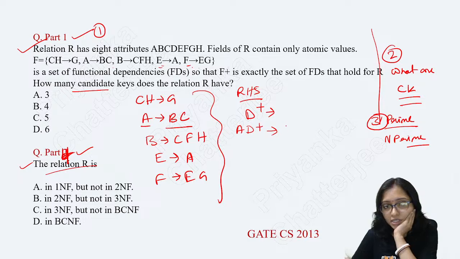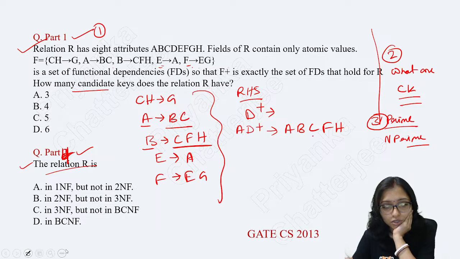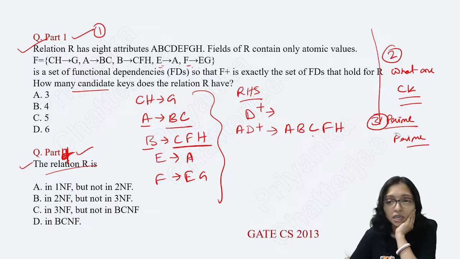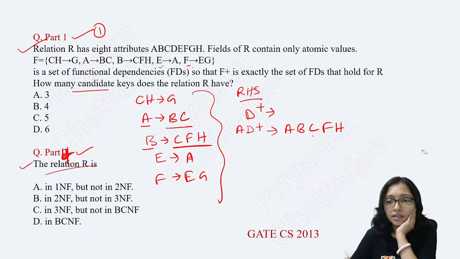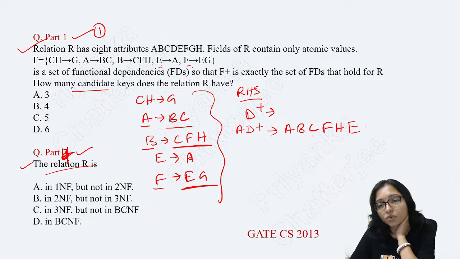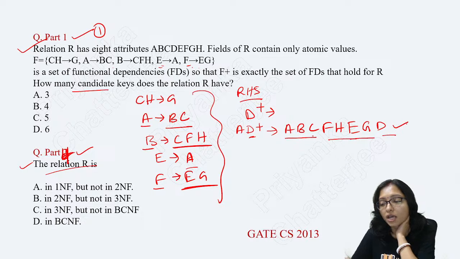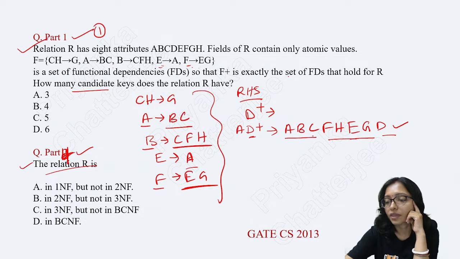Now A to BC. So A, BC. Now B can do CFH. C I already took, so FH will come here. After that, with F you can do EG. Now with AE, A is already there. So all are done, and D is there. So A, B, C, D, E, F, G, H all are possible. So this is my candidate key.